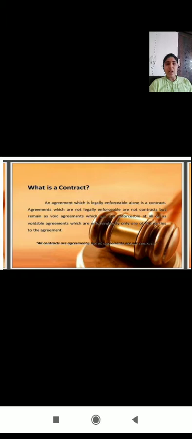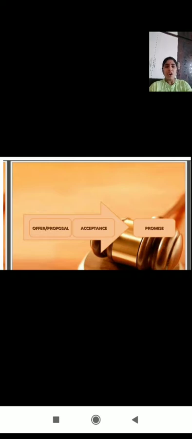Here we are taking two words: one is agreement and the second is enforceability by law. Before going to that, what is an agreement and what is enforceability? The main point is enforceability. But before that, agreement: offer plus acceptance is equal to promise. Remember this, and later we will discuss it.